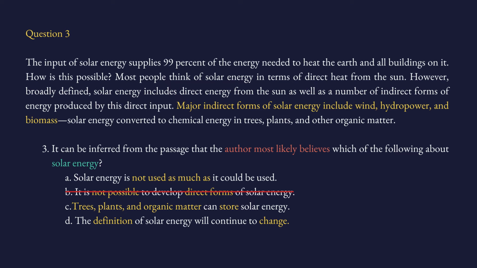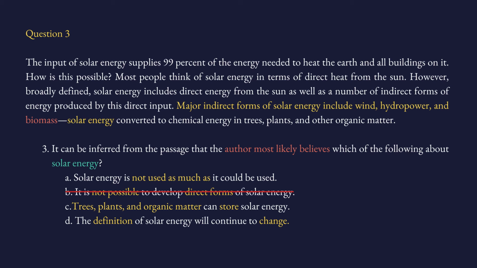Major indirect forms of solar energy include wind power, hydropower, and biomass. And then it's giving examples about the forms of solar energy. It's giving us three sources: wind, hydropower, and biomass. And then, this is the interesting part. The passage gives extra information about the last item, biomass. It says solar energy converted. So what is biomass? It is, the passage says, solar energy converted to chemical energy in trees, plants, and other organic matter. As you can see, keywords from choice C are in this sentence, trees, plants.